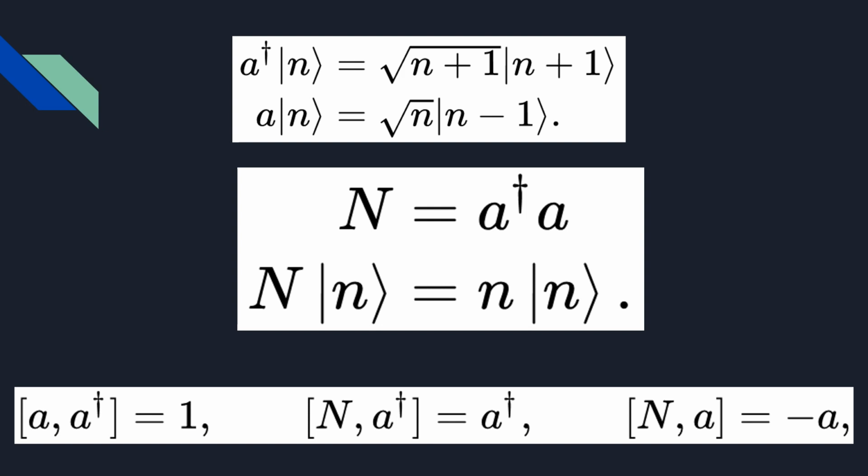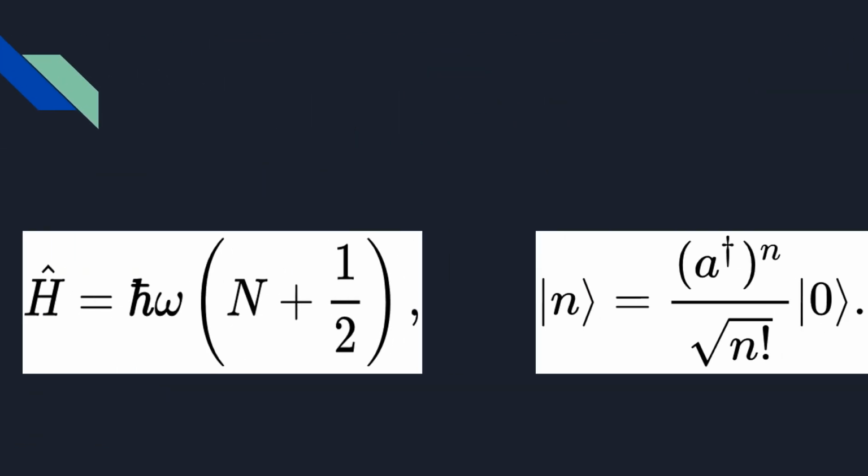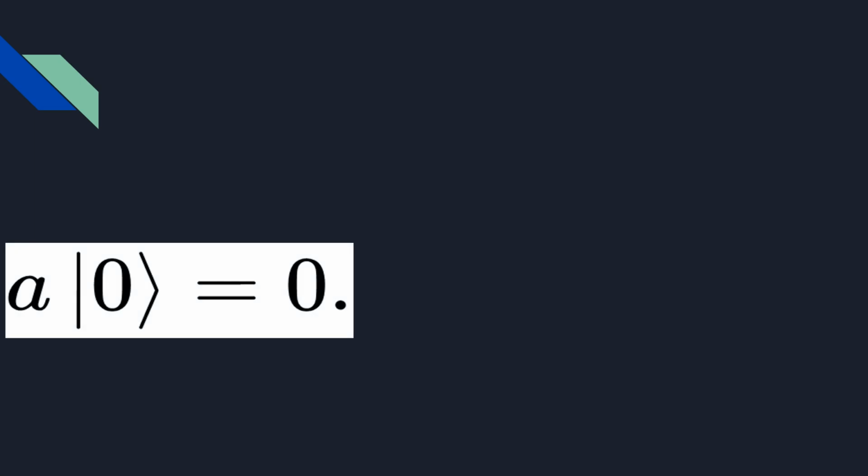We can also define a number operator in this manner with the following commutation relations. Using these relations, we can rewrite our Hamiltonian in terms of the number operator, and we can also rewrite the nth eigenstate as n creation operators applied to the vacuum state. This now leads to the question, what happens when you annihilate the vacuum? We take the answer to be 0.